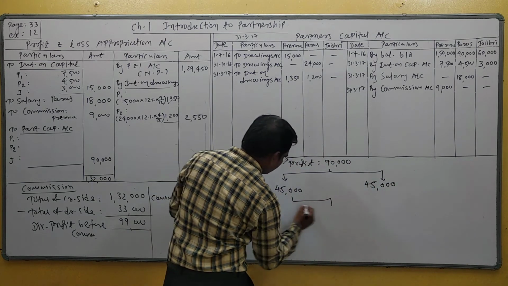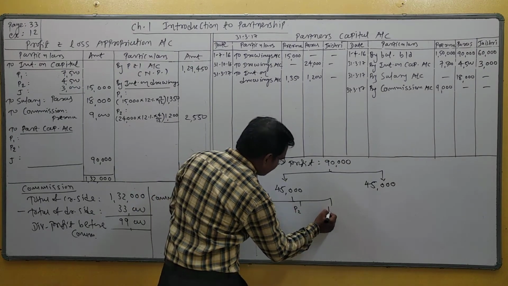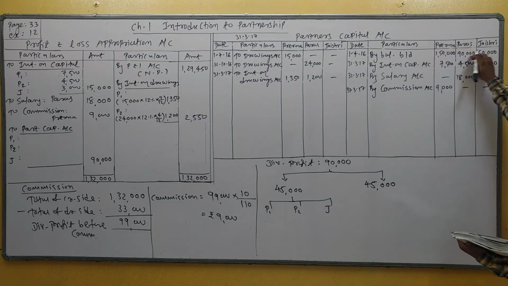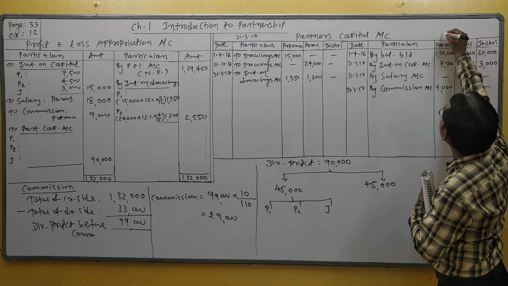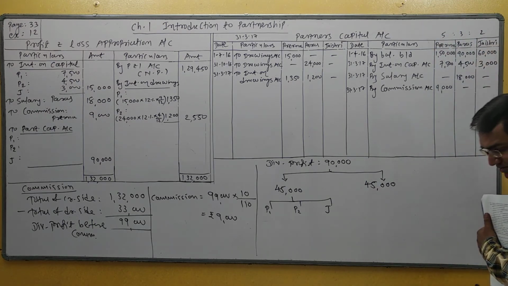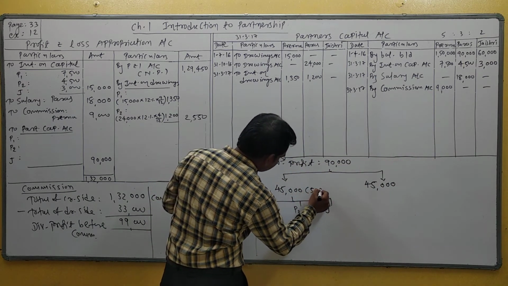First half in their opening capital ratio. What is the opening capital ratio? Students, be careful. This is opening capital: 1,50,000, 90,000 and 60,000. So how much rupees common? Here the common amount is 30,000. So the ratio is 5:3:2. So first 45,000 is divided in the ratio of 5:3:2.